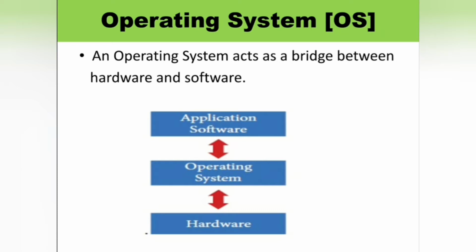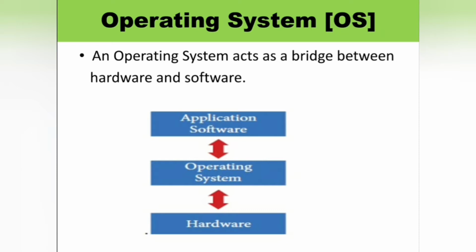What is meant by software? Software is a set of programs. For example, Microsoft Word, Paint, games. These are examples of software.